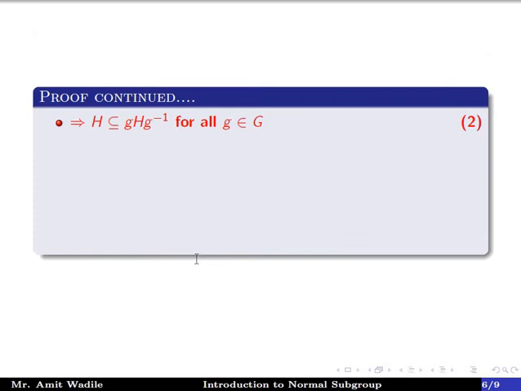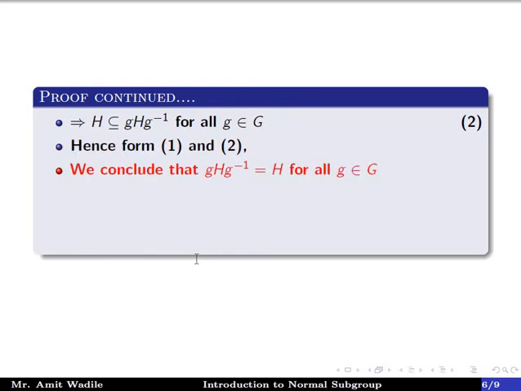This implies that H is a subset of gHg inverse for all g belonging to G. That is equation number 2. Hence, from equations 1 and 2, we conclude that gHg inverse is equal to H for all g belonging to G. This proves the first part.